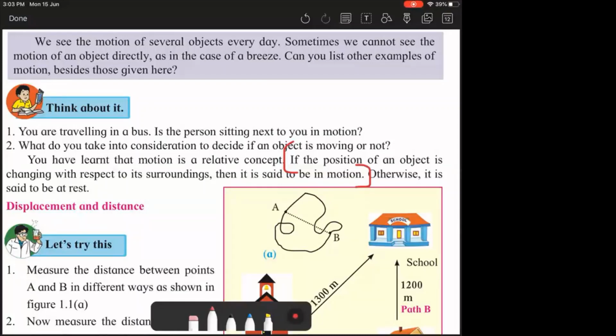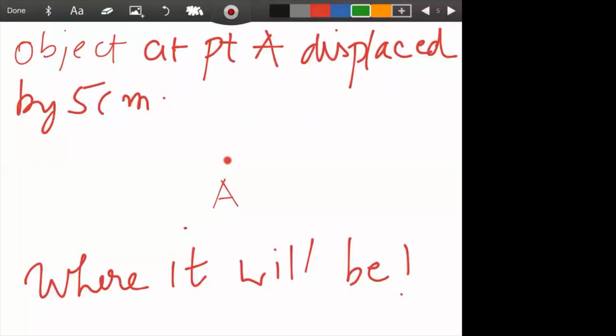Then I also told you one situation where there is a train on the other track and that train moves behind. You feel you are moving. But is that motion? No, that is not motion. Why is it not motion? Though you sense that it is motion. So